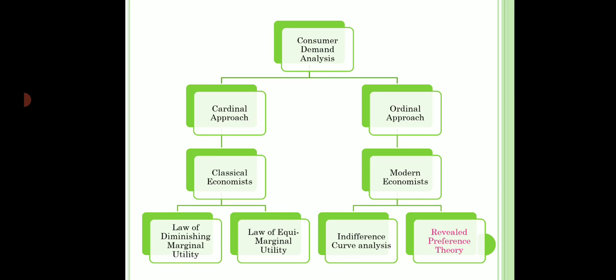The first is the indifference curve analysis, and the second one is the revealed preference theory. Both these analyses will also help us to understand the consumer behavior without measuring the utility. So today in this video, I am going to explain you the first law under the cardinal approach, that is law of diminishing marginal utility.